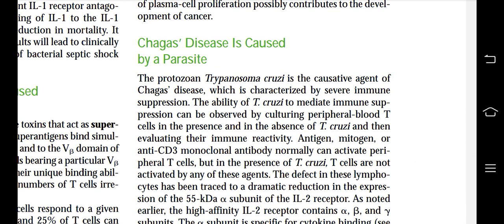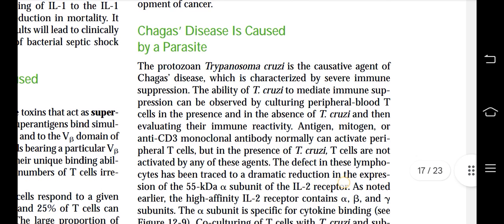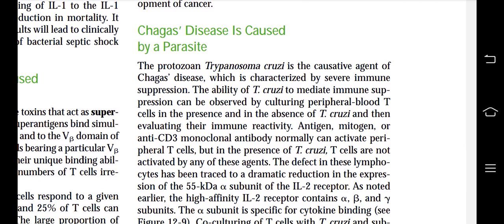Then, Chagas disease is caused by a parasite. The protozoan Trypanosoma cruzi is the causative agent of Chagas disease, which is, I'm not sure about the pronunciation, sorry if I am mispronouncing. It is characterized by severe immune suppression. The ability of Trypanosoma cruzi to mediate immune suppression can be observed by culturing peripheral blood T cells in the absence and in the presence of T. cruzi, and then evaluating their immune reactivity.